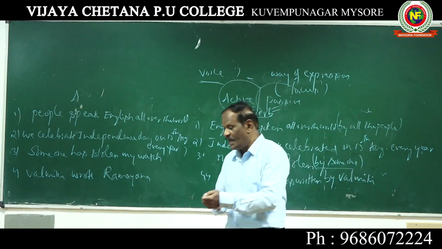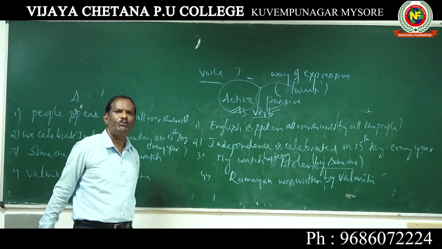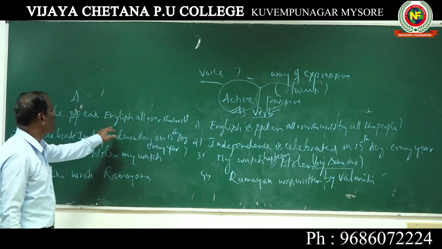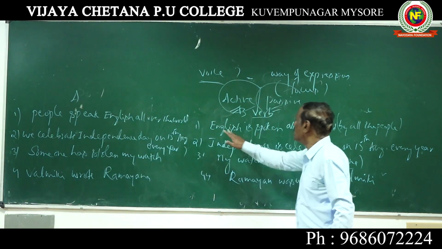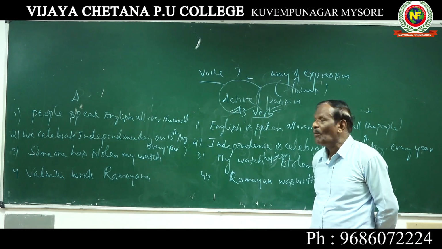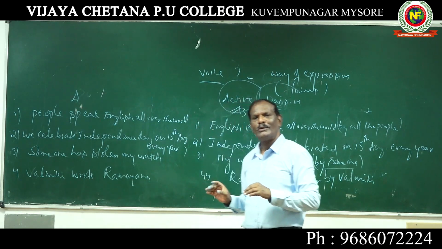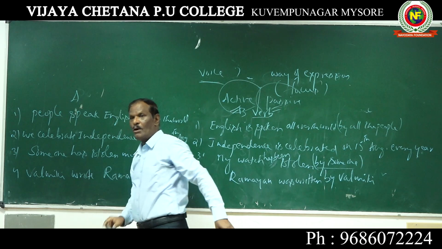Now tell me, do you find any difference between these pairs? Look at the first pair. People speak English all over the world. English is spoken all over the world. What is the difference between these two sentences? Meaning is the same. But here the focus is towards the subject. Who speaks English?